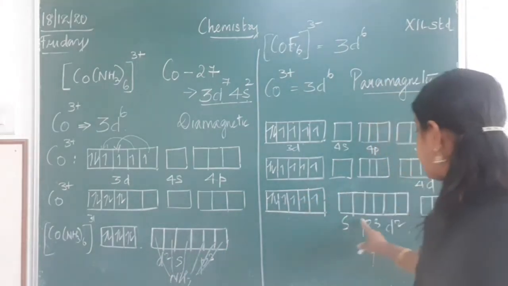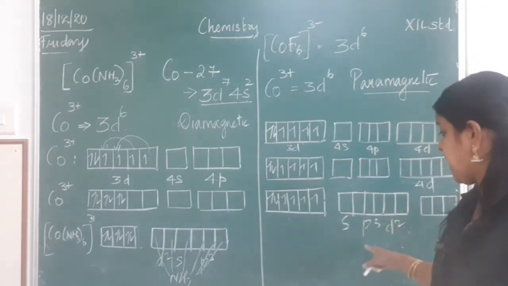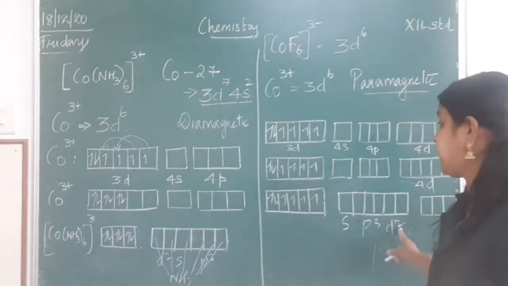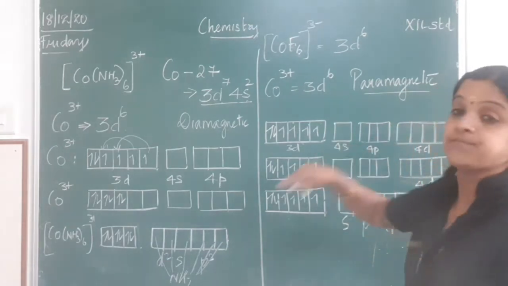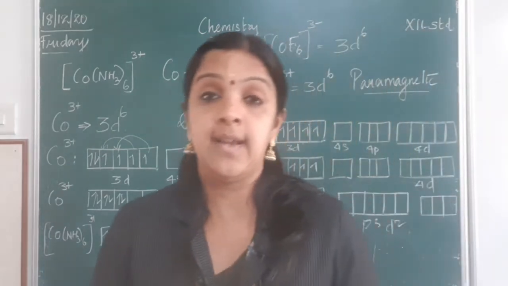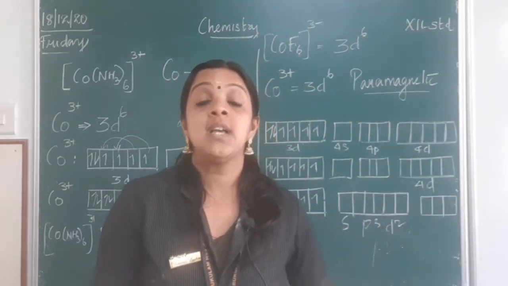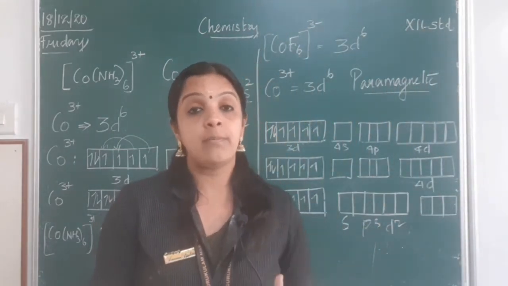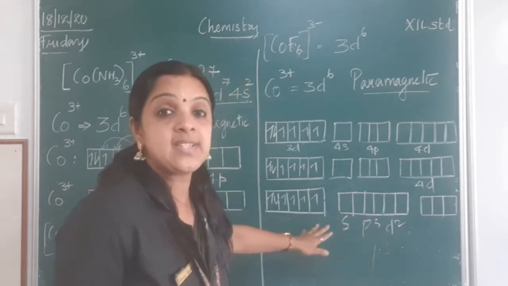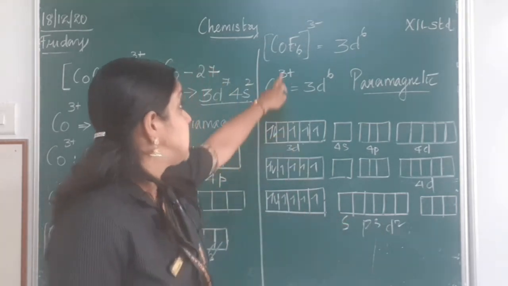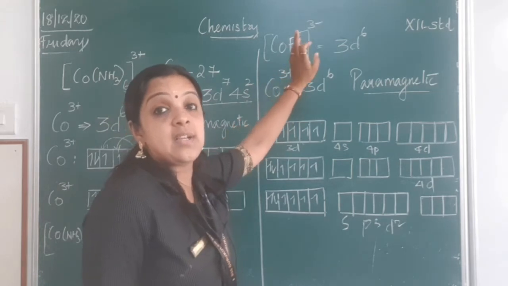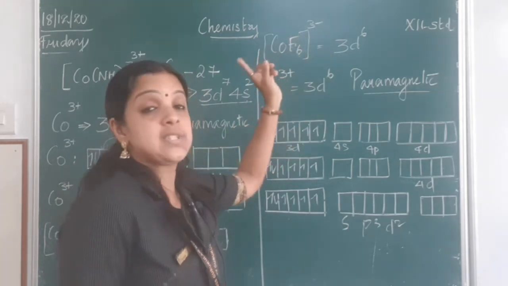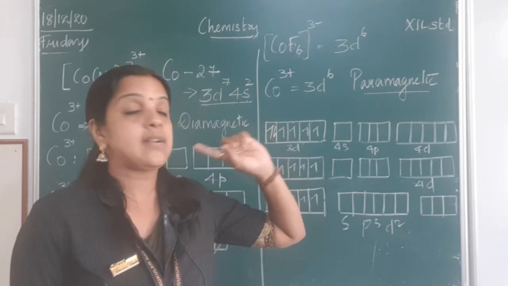So it becomes sp3d2. So the hybridization is sp3d2 where the 4d subshell is taking part in the hybridization. So you call it a high spin or outer orbital complex. The geometry is again octahedral because we have 6 ligands, negative ligands, 6 fluorine atoms which are getting bonded with the central metal atom cobalt.